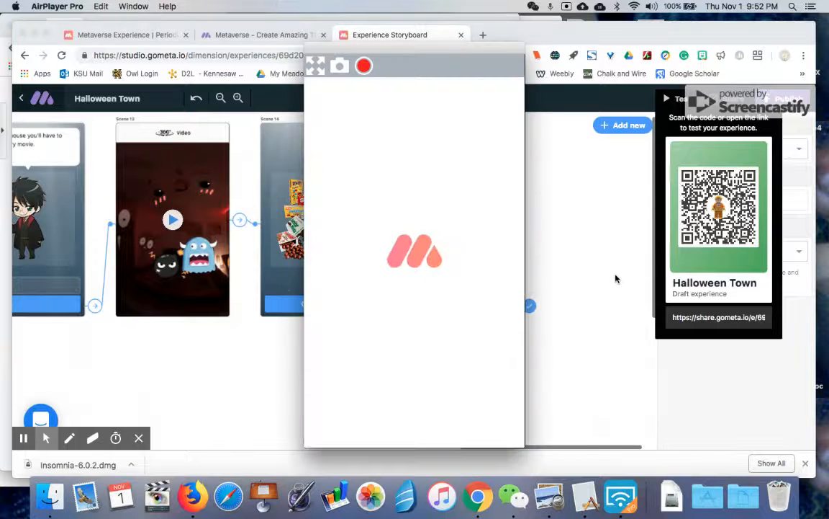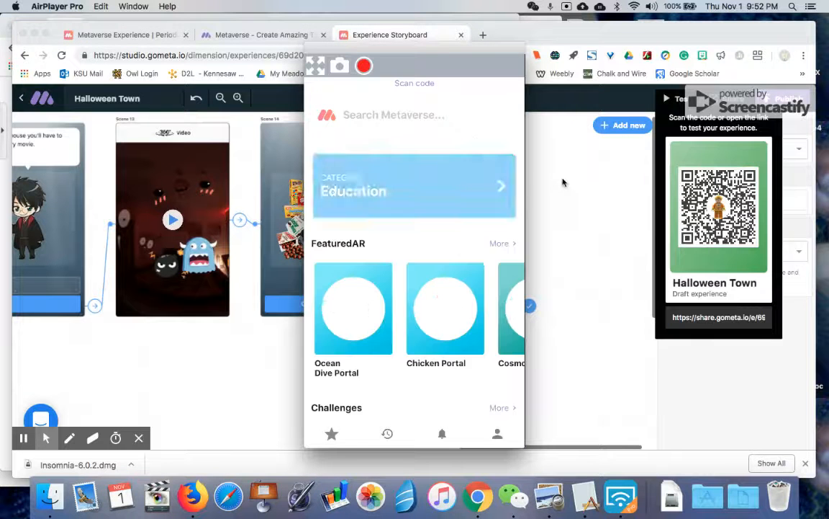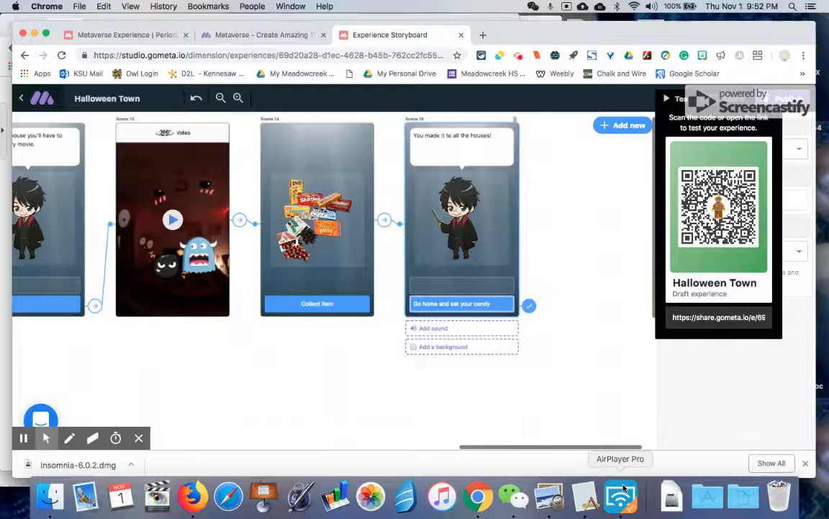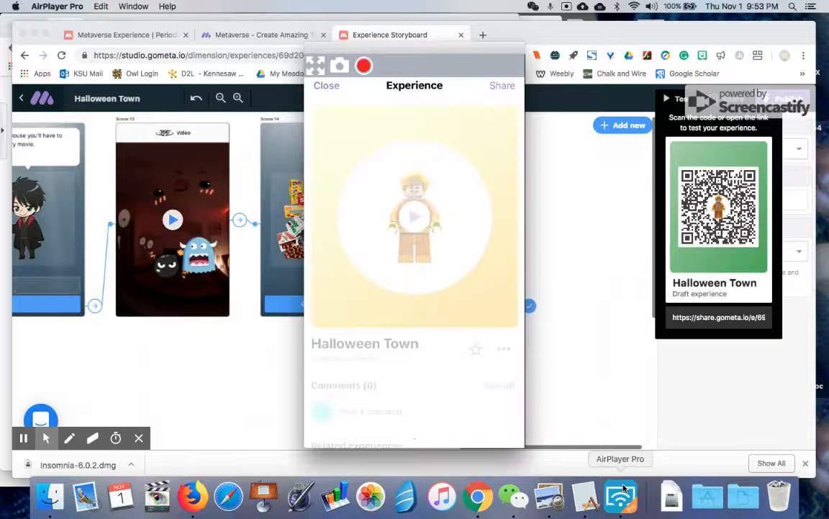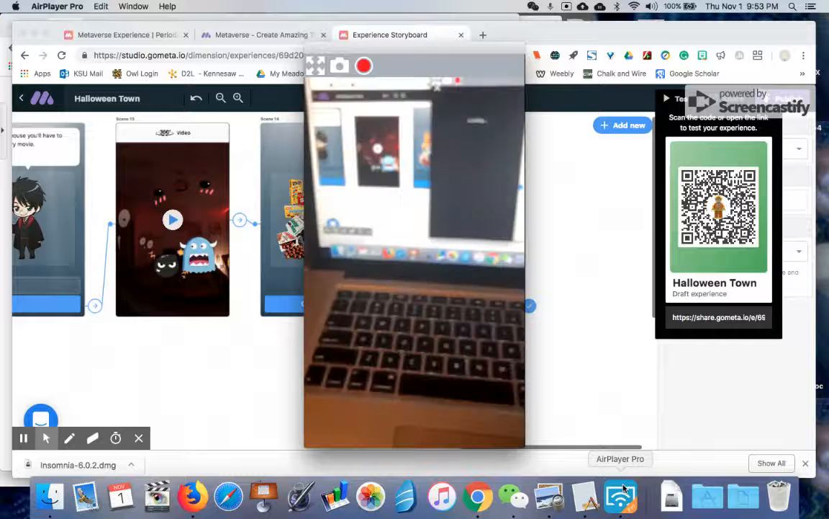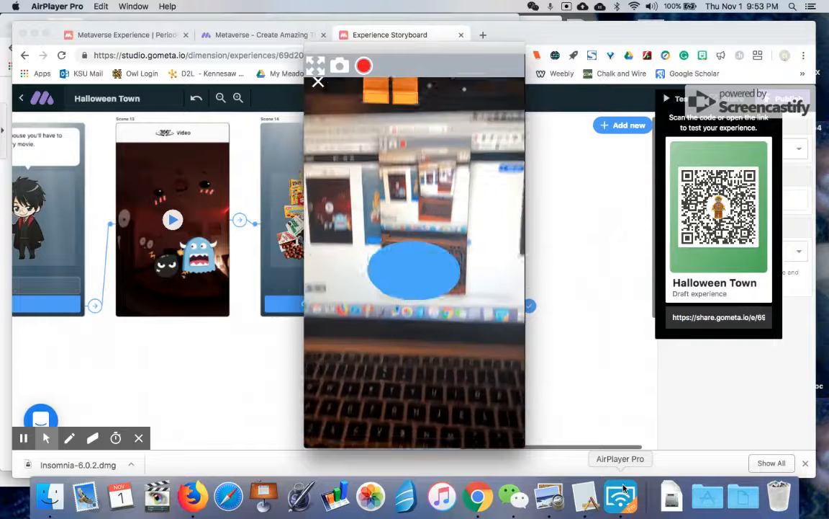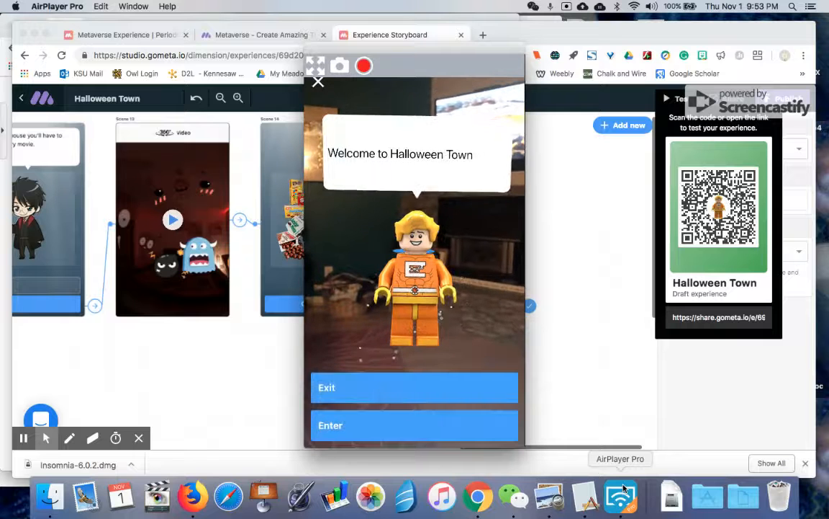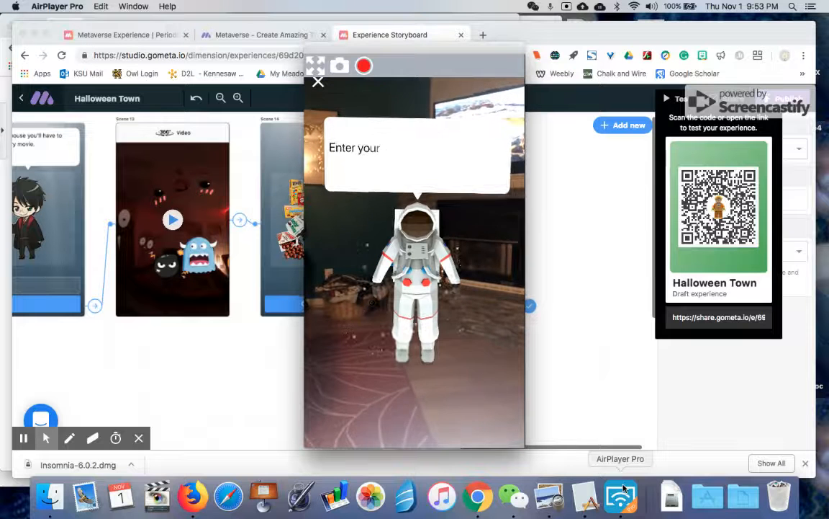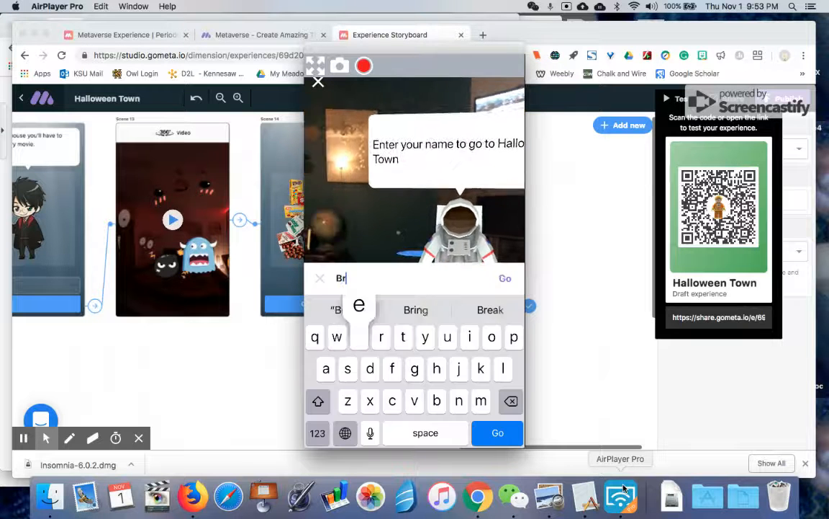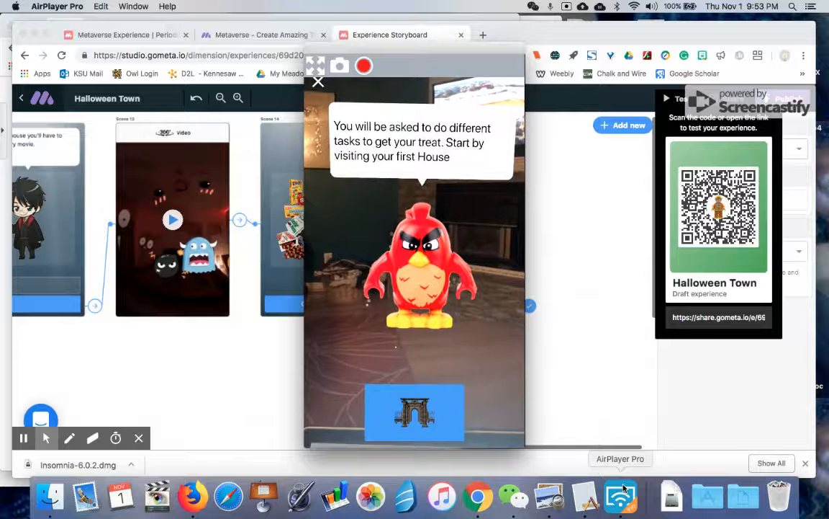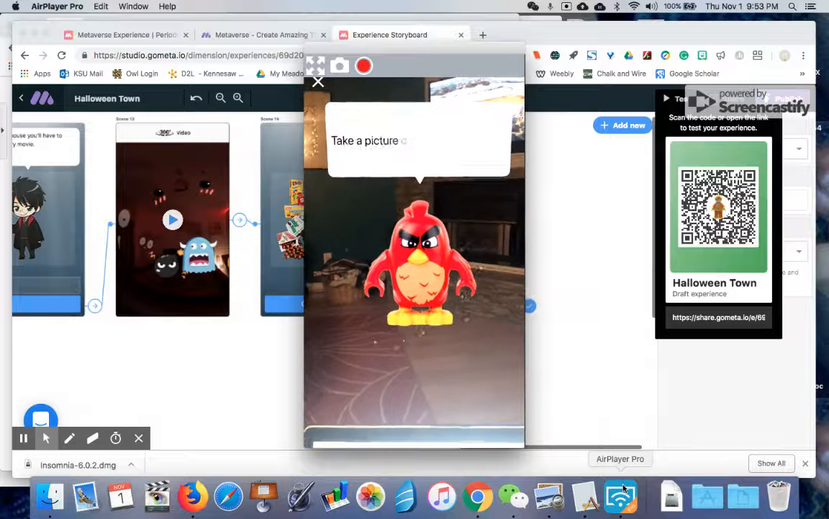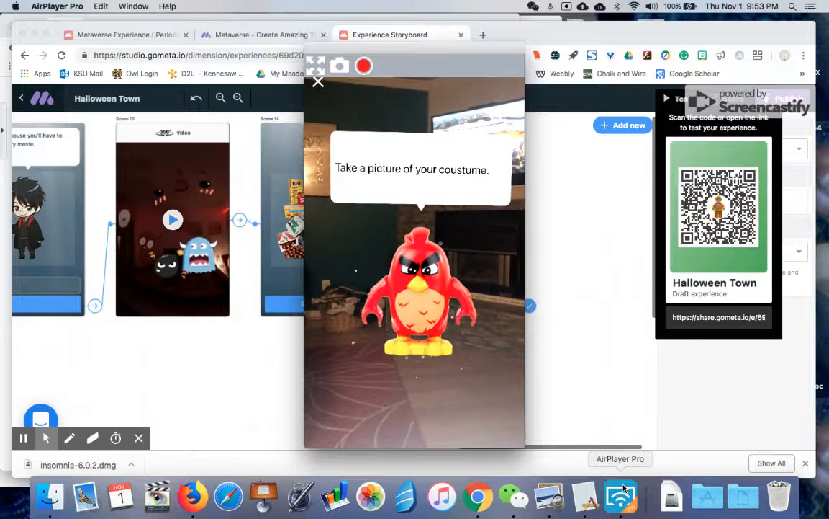All right, so let's see if we can give this a try. I'm going to scan the QR code and we'll see if this game works. All right, welcome to Halloween Town. Enter. Right, it asks us to enter our name. Say Brianna. All right, it's giving us instructions. We're going to be asked to visit a couple houses. All right, we'll start with the first house. They want us to take a picture of our costume.